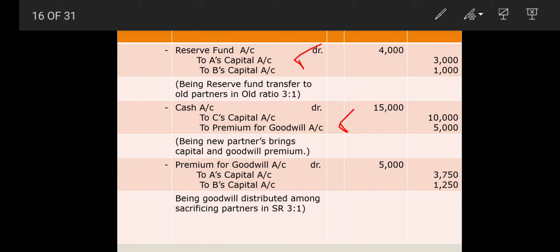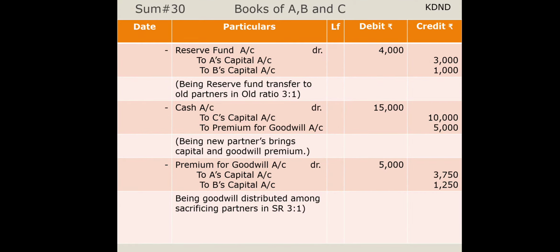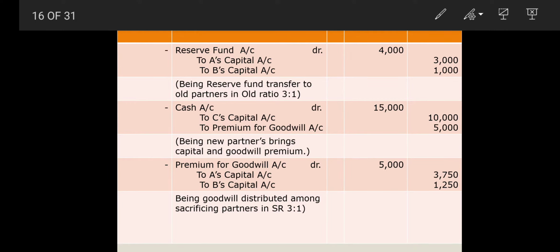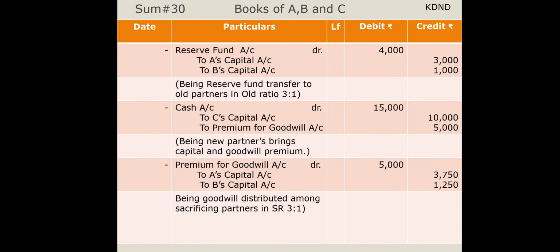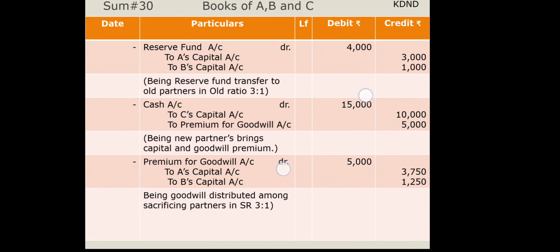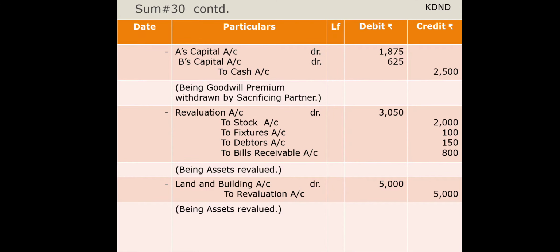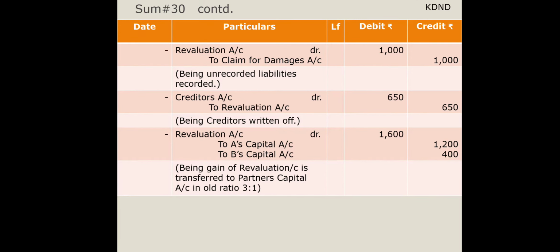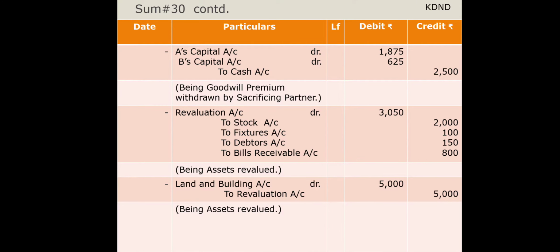Now the premium for goodwill is to be distributed among the partners in their sacrificing ratio, that I have done, 5,000, and of this half is taken away by the partners. So your entry will be A's capital, B's capital to cash. Half of the goodwill premium is withdrawn by the sacrificing partners.